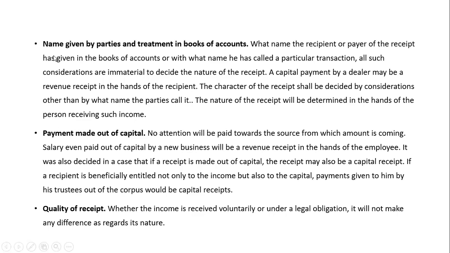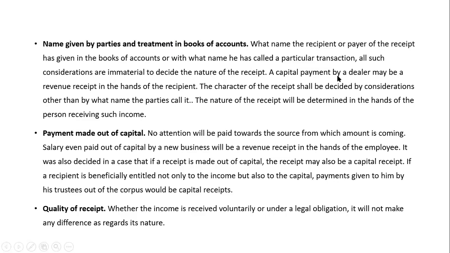Next one, name given by parties and treatment in books of account. What name the recipient or the payer of the receipt has given in the books of account, and what name he has called a particular receipt, all such considerations are immaterial to decide the nature of the receipt. So whatever you might have written in the books of accounts, we do not look into that part. So we cannot decide the nature of payment by looking into the books.